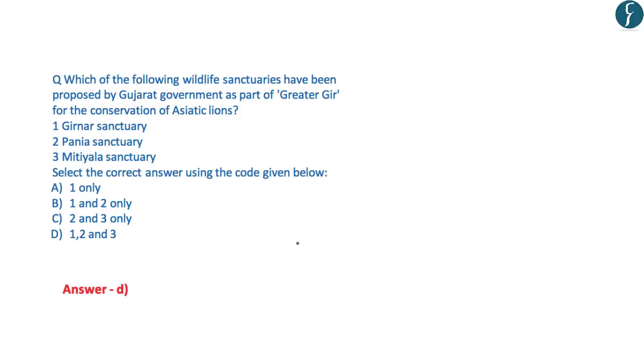So the correct answer here is D. That is, all these three sanctuaries have been proposed as a part of Greater Gir for the conservation of Asiatic lions. And with this, let us move on to the next article.